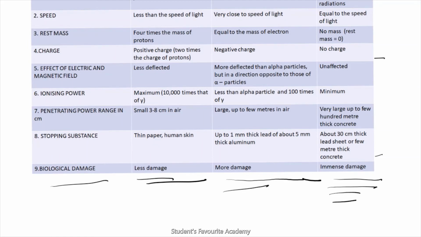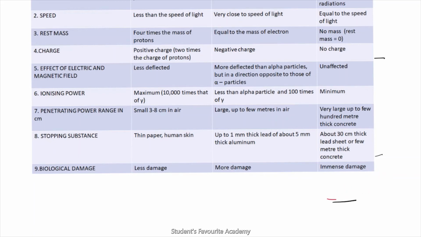Biological damage: less damage by alpha particles, more damage by beta particles, and immense damage by gamma radiations. So this is the comparison of the properties of alpha, beta and gamma. If you learn this table, you will know the properties of all the three.